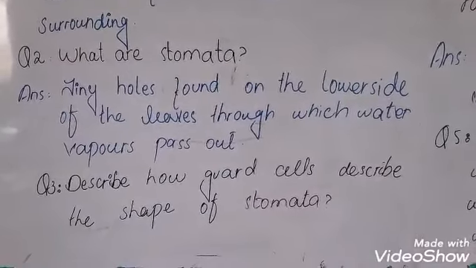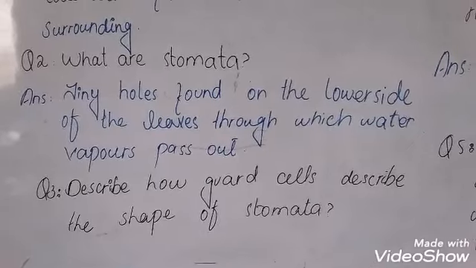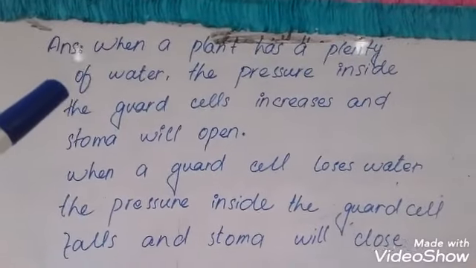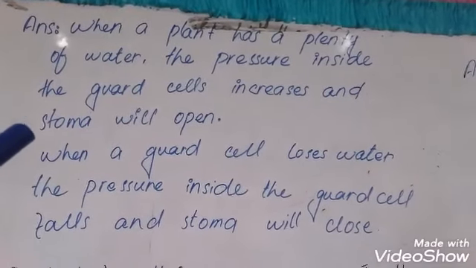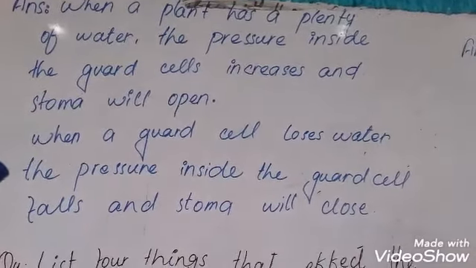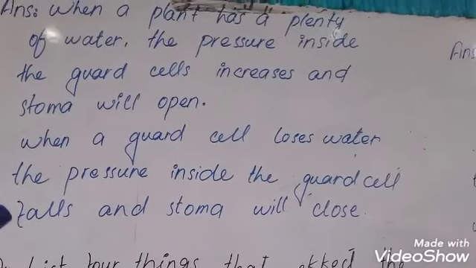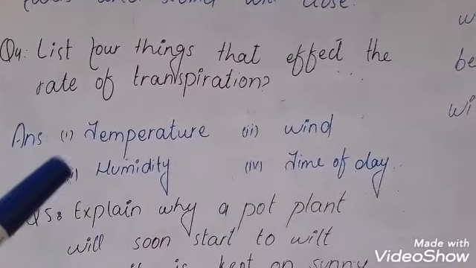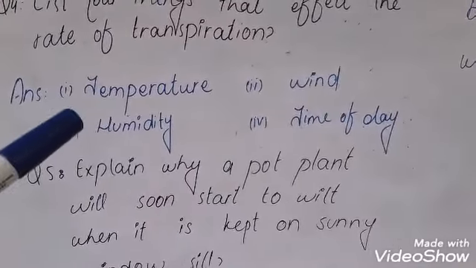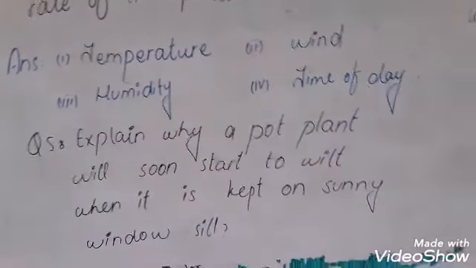Third question, describe how guard cells change the shape of stomata. Answer: when a plant has plenty of water, the pressure inside the guard cells increases, and the stomata will open. When a guard cell loses water, the pressure inside the guard cell falls and the stomata will close. Fourth question, name 4 things which affect the rate of transpiration: temperature, wind, humidity, time of the day.